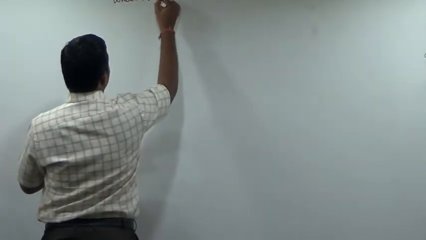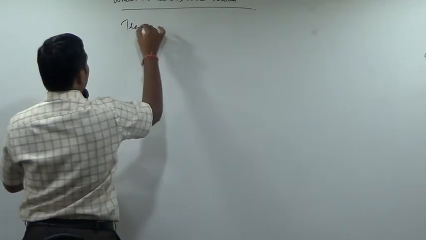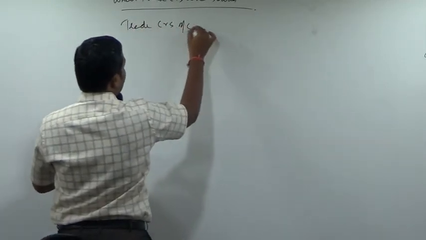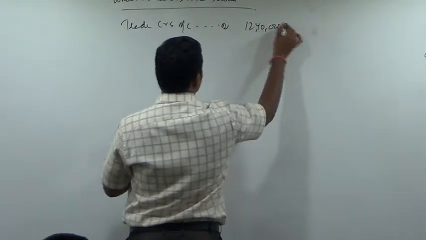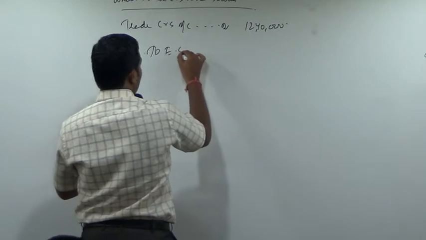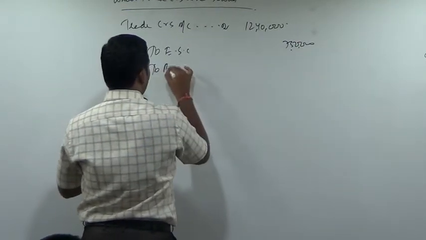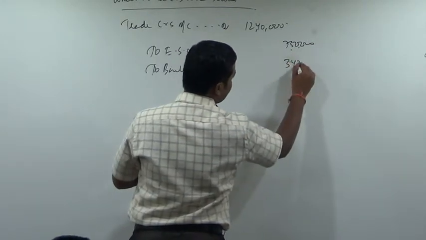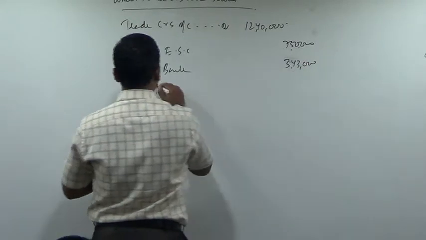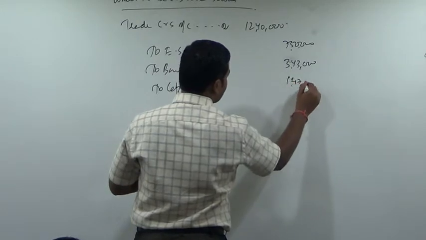When trade creditors are settled, trade creditors account debtor 12,40,000, to equity share capital 7,50,000, to bank 3,43,000, and to capital reduction 1,47,000.